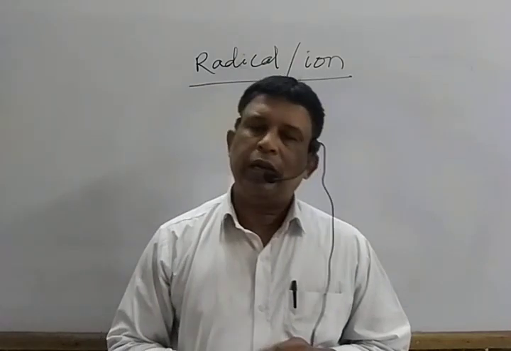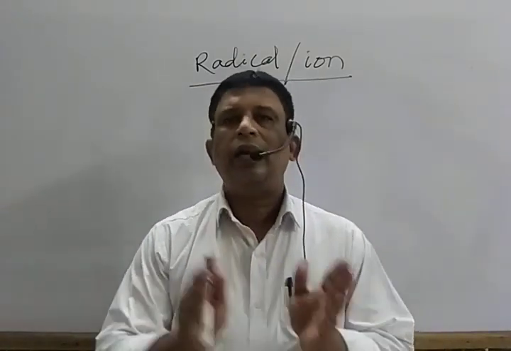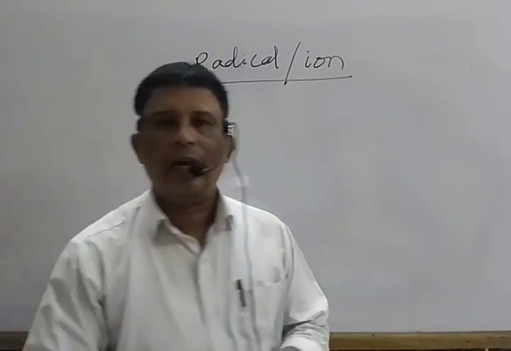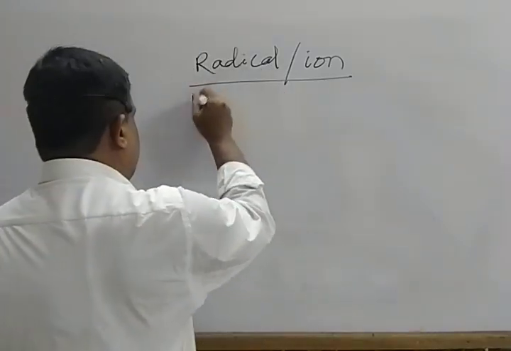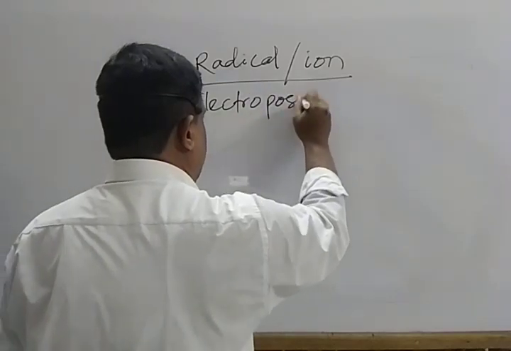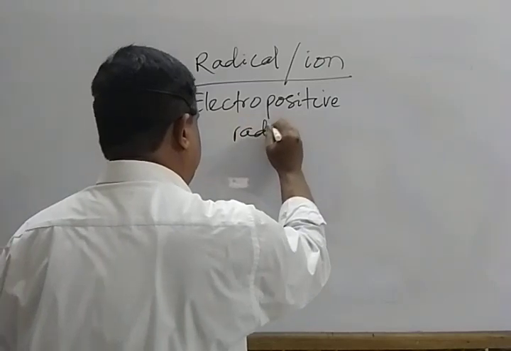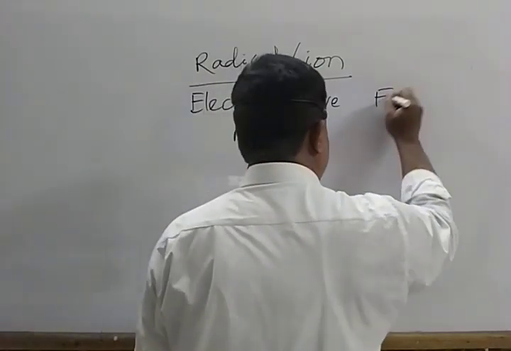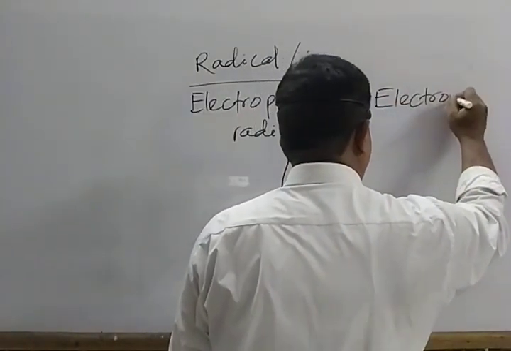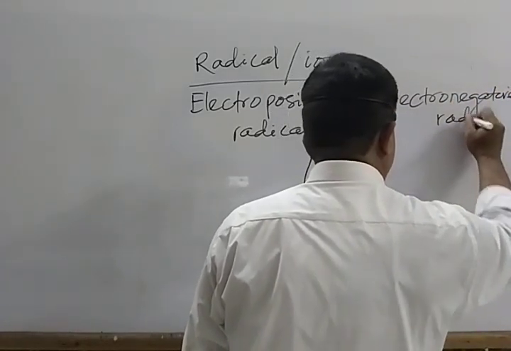Again, it is of two types. One is electropositive radical and one is electronegative radical. Mark that. Electropositive radical, negative radical.